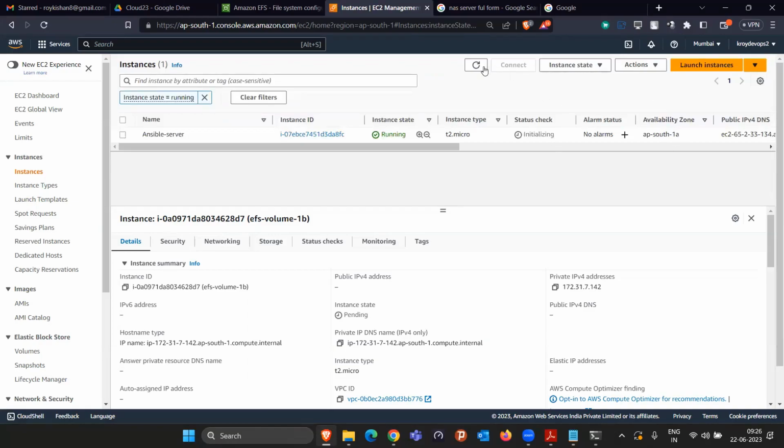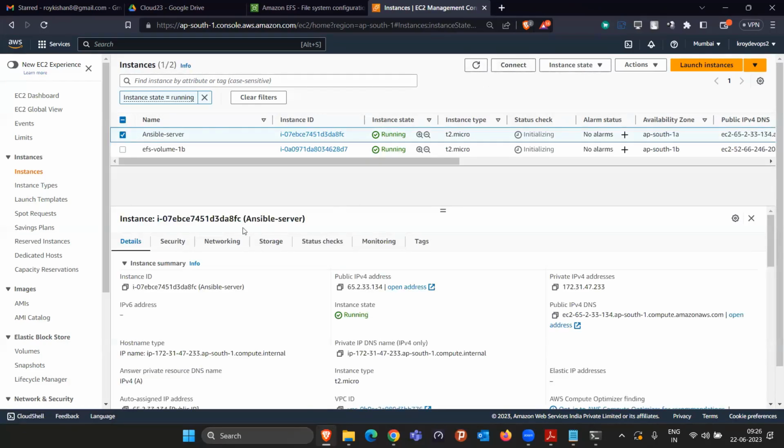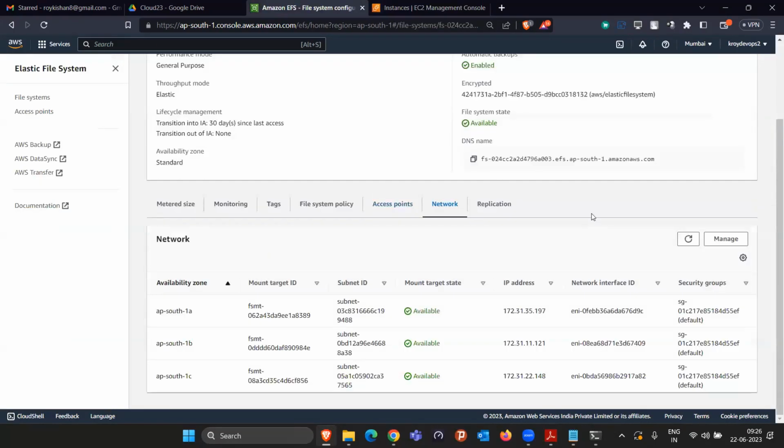So this machine is running in 1A. This machine is running in 1B. Now let's connect first to the 1A machine. Before connecting, remember I told you who can connect to this EFS volume? The person who has this security group enabled.